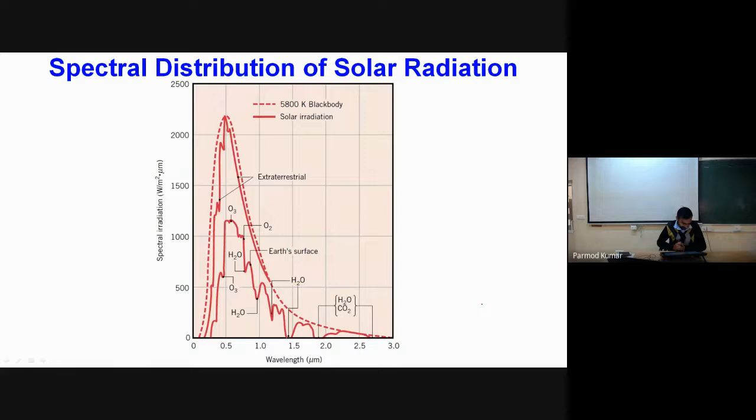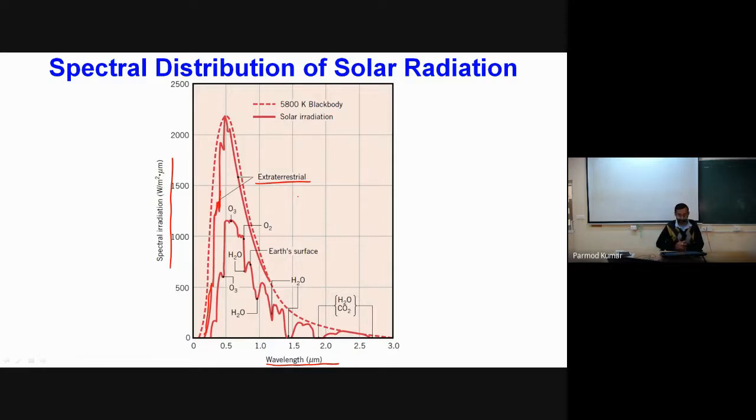Okay, now let me talk about the spectral distribution of solar radiation also. This is important from our practical application point of view, because we have a daily encounter with solar radiation. You can see this is the spectral irradiation, plotted as a function of wavelength. This plot is for the actual solar radiation, and these are the extraterrestrial radiation.